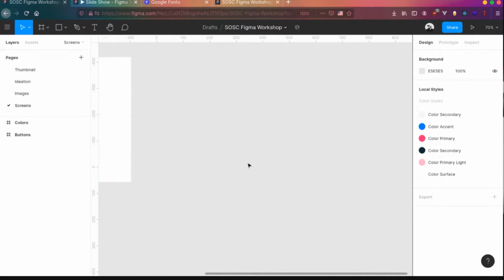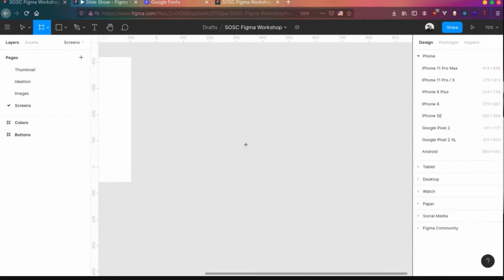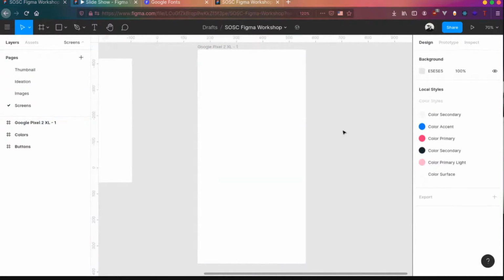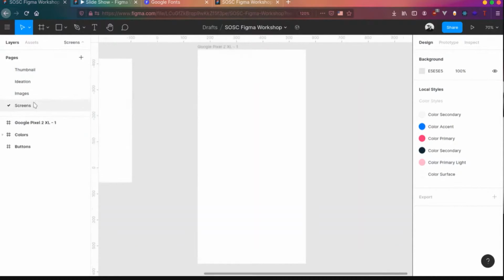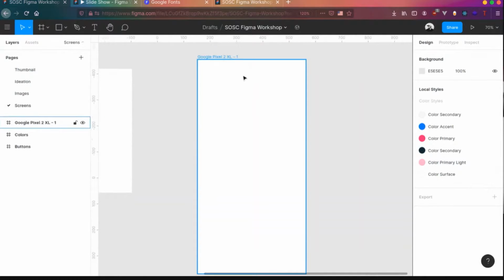So let's start. Let's start with a screen. Actually, we are designing for a mobile phone app, so we'll create a Pixel 2 XL, not a big iPhone fan. If you go to the ideation page, you can see the sketch over here. This basically has a few things common. We have the navigation bar common for all the 3 pages and the bottom navigation. So you can go to the screens and let's start designing the navigation tab.